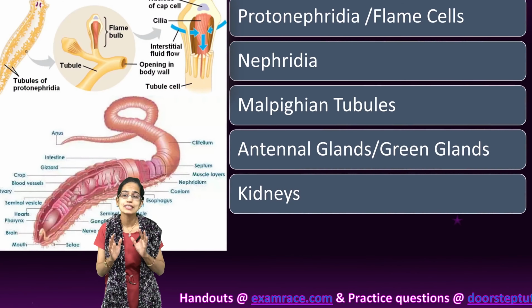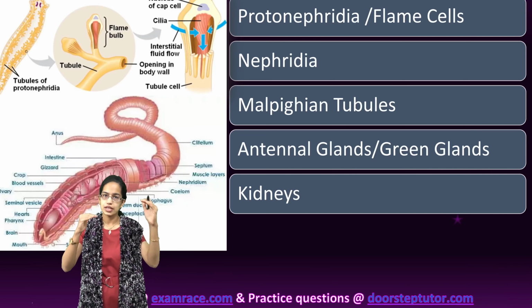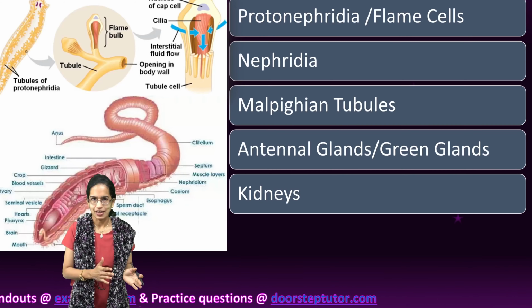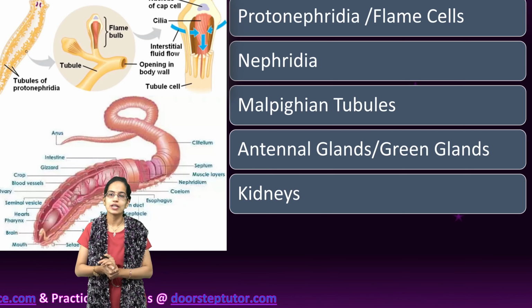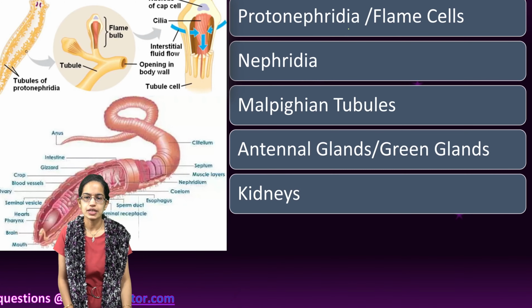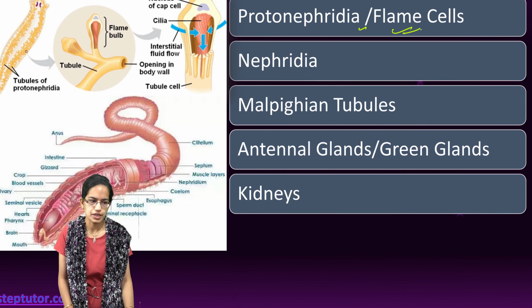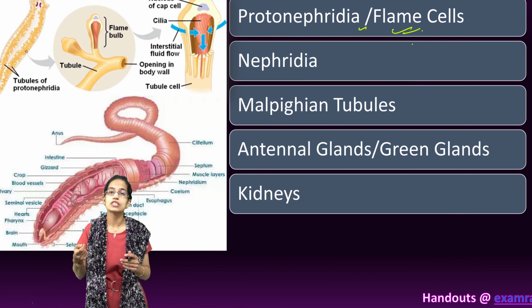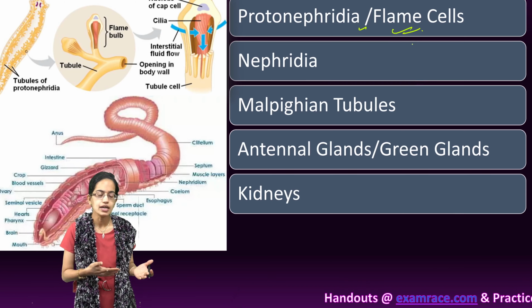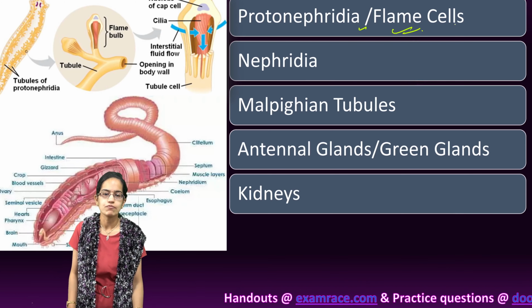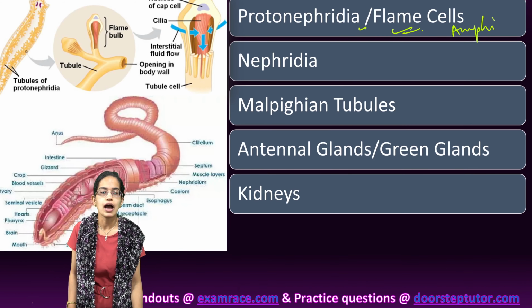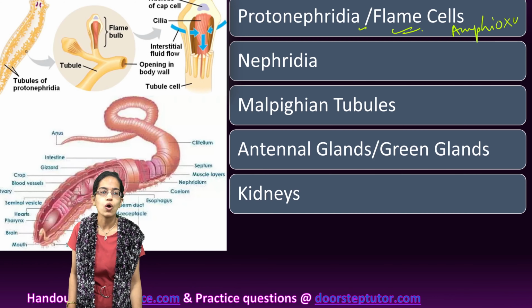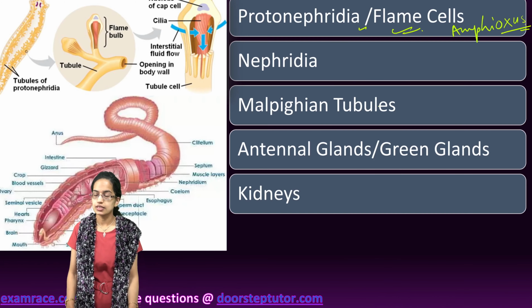Understanding the various excretory organs. In various orders of animals there are different types of excretory organs. In lower organisms we have protonephridia, also known as flame cells. These are found in platyhelminthes, which are flatworms or planaria. Then there are annelids and amphioxus, where flame cells or protonephridia are seen.